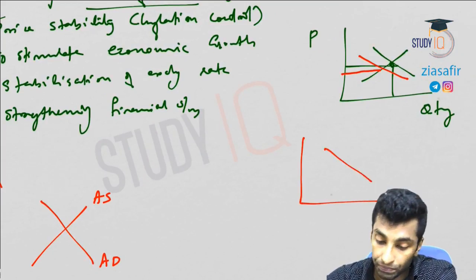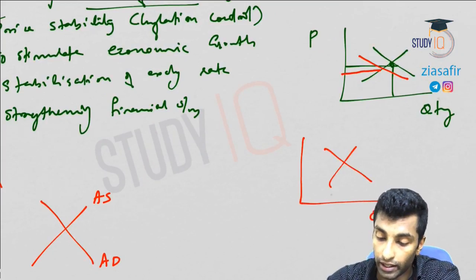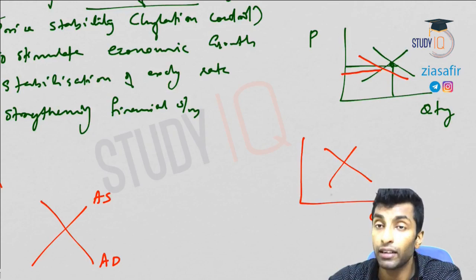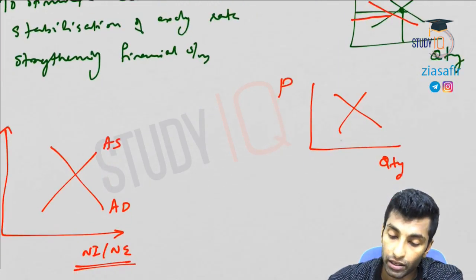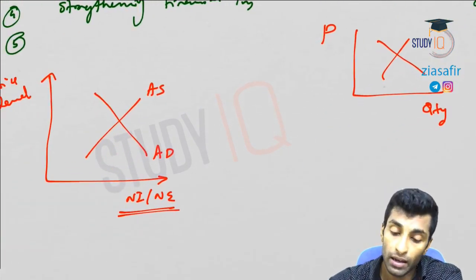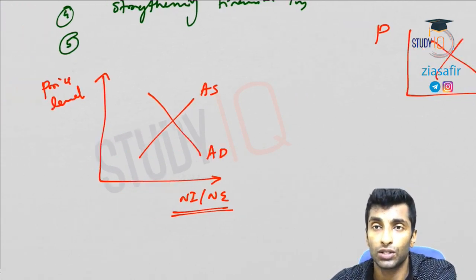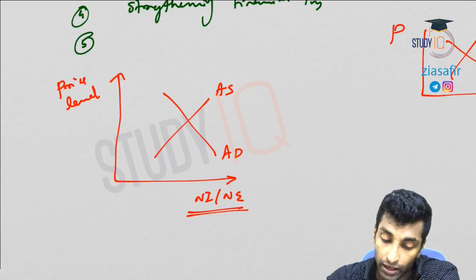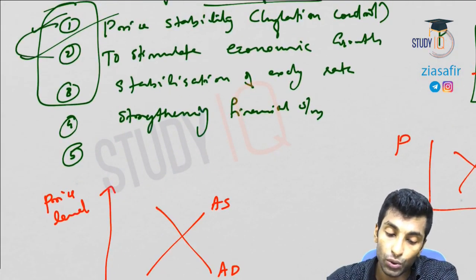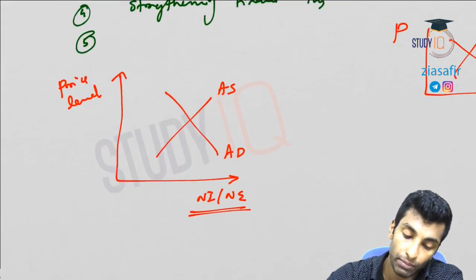So let's suppose this is the quantity demanded and supplied. Quantity is what you'll write here, and here you'll just write the price. It may be related to banana, apple. We have discussed all these examples. Now here, how do these two go hand in hand? You can see from this.